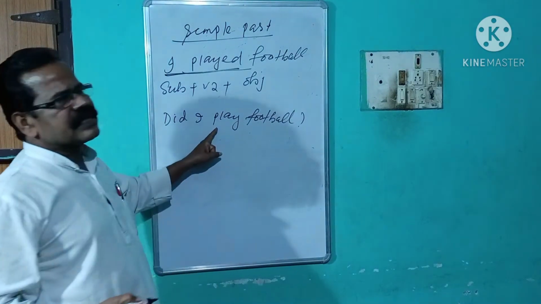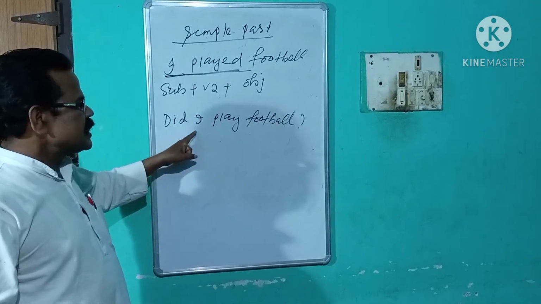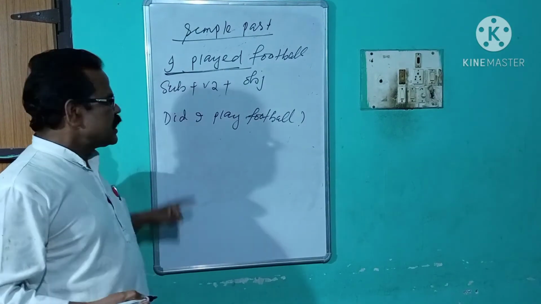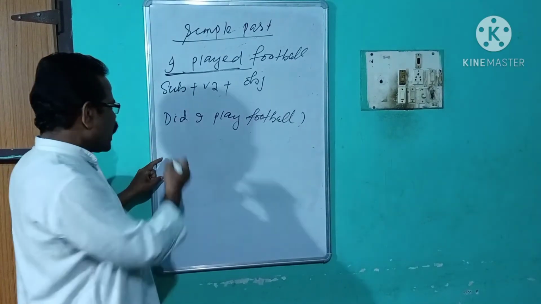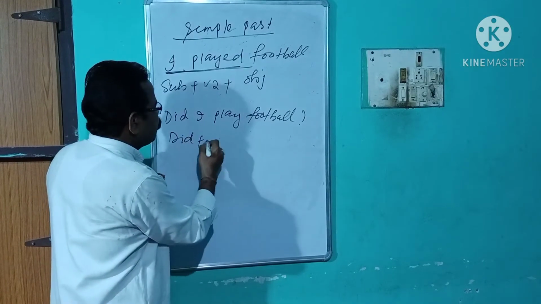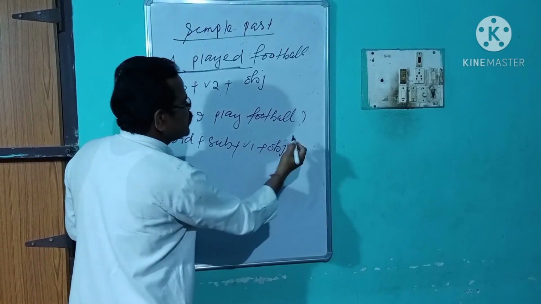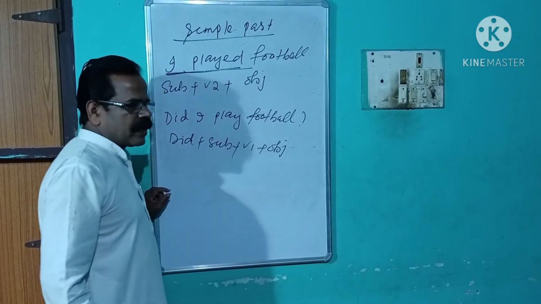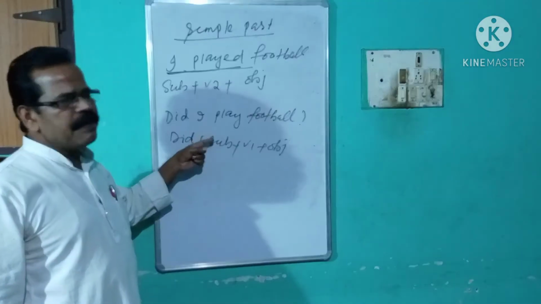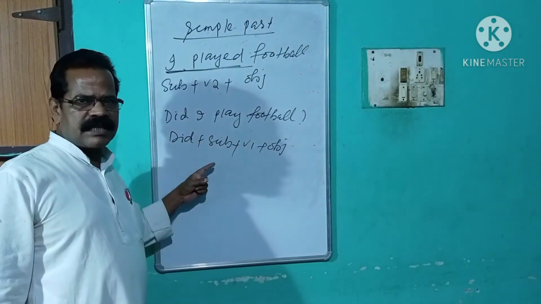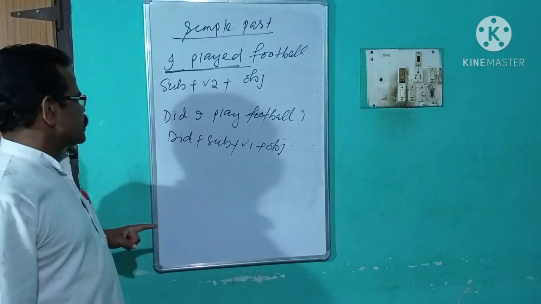This is its interrogative format, and this is its yes or no interrogative sentence. The structure is did plus subject plus verb one plus object, if an object is there. This yes or no interrogative sentence will be changed into a WH words interrogative sentence by adding a WH word.